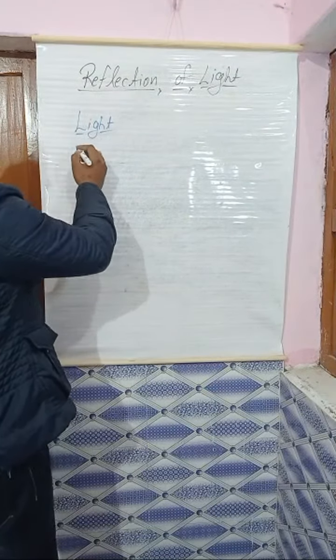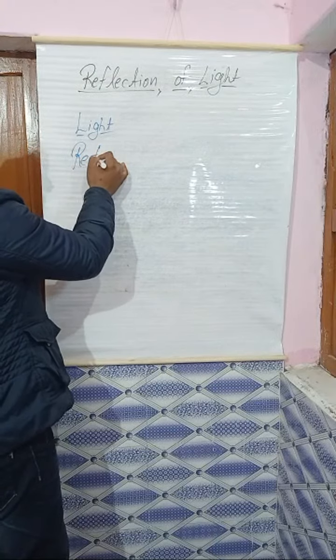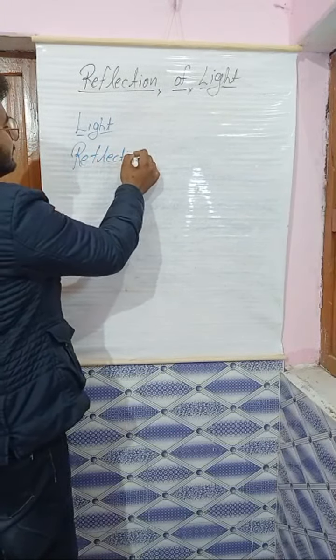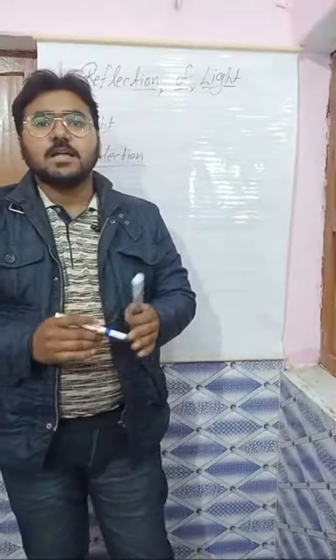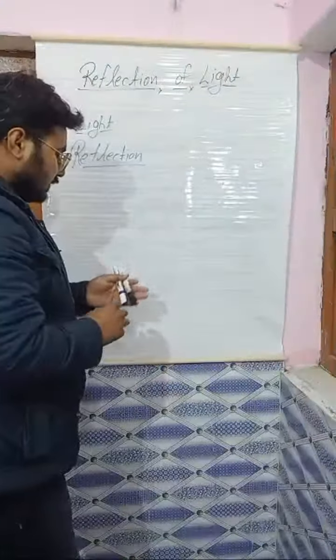What is reflection? Reflection means the bouncing back of light. जैसे बॉल होती ना, बॉल को अगर हम वॉल पे थ्रो करते हैं क्या होता है, जाती है, टकराती है, फिर वापस आती है. So the same, when the light falls on a polished surface, a well polished surface, it bounces back. So that is reflection.